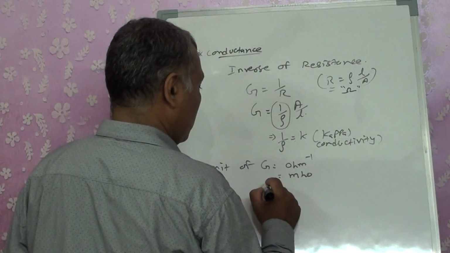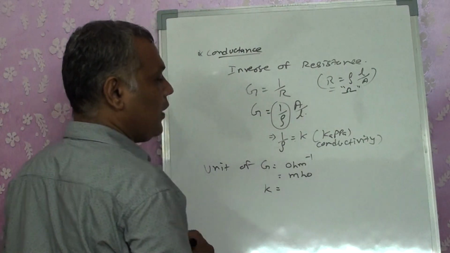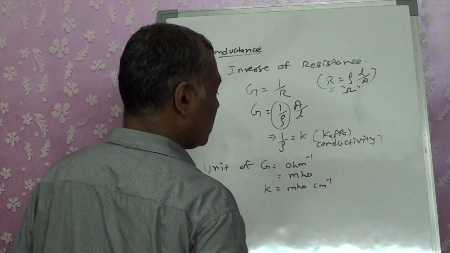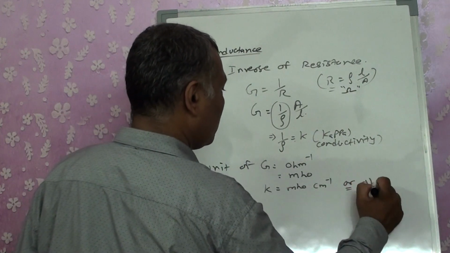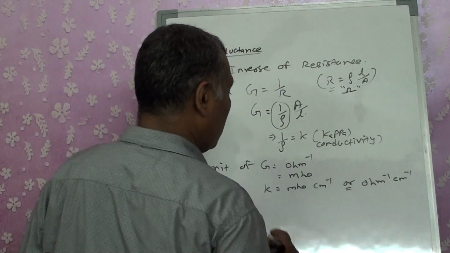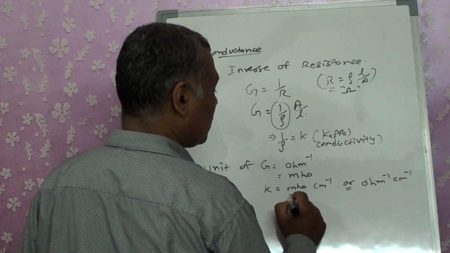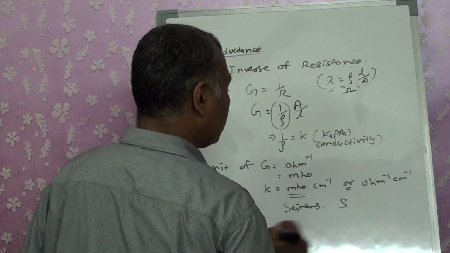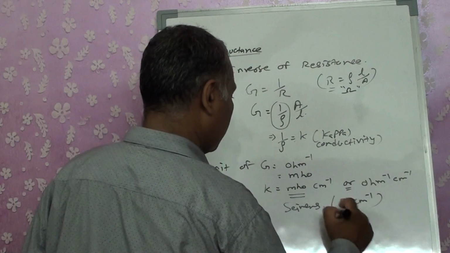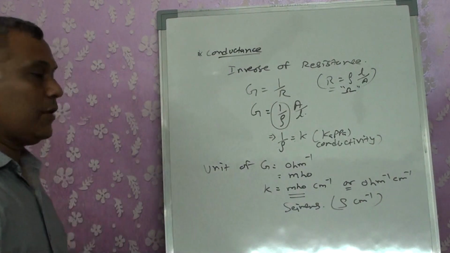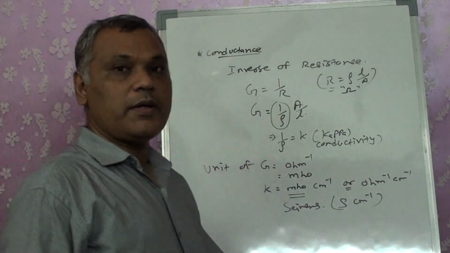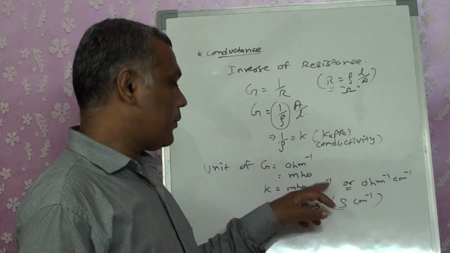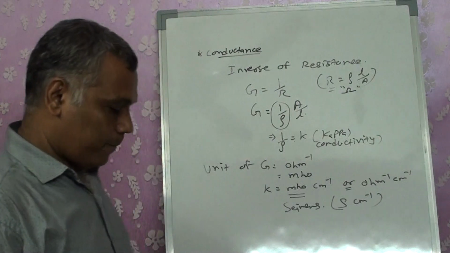Whereas for K, the unit is mho centimeter inverse, or we write it as ohm inverse centimeter inverse. This is also termed as Siemens, written as S, centimeter inverse. So K can be indicated as Siemens centimeter inverse, or mho centimeter inverse, for the unit of K, right?